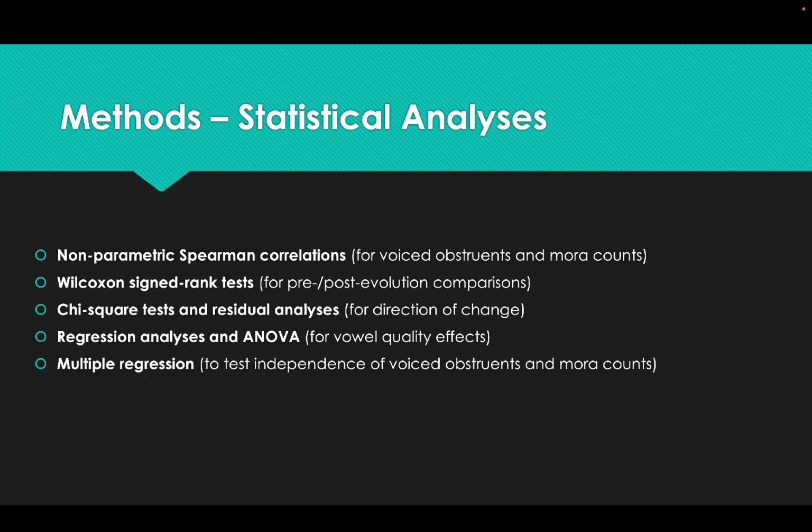The analysis we're using is non-parametric Spearman correlation for voiced obstruents and mora counts. And we use Wilcoxon signed-rank tests for pre- and post-evolution comparisons, and chi-square tests and residual analysis for direction of change, and regression analysis and ANOVA for vowel quality effects, and multiple regression to test independence of voiced obstruents and mora counts.